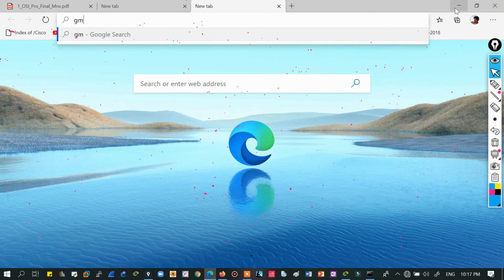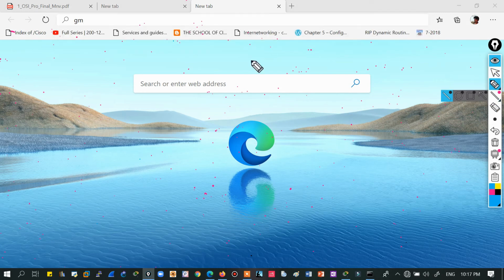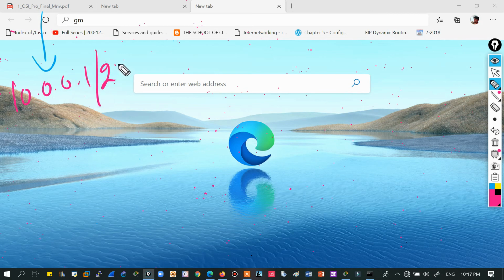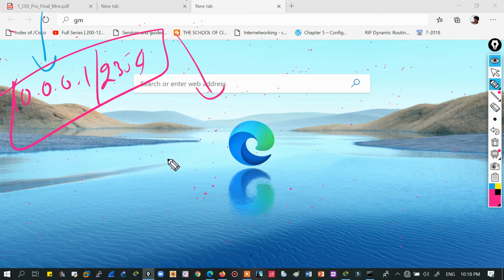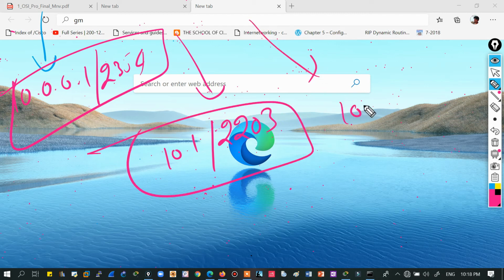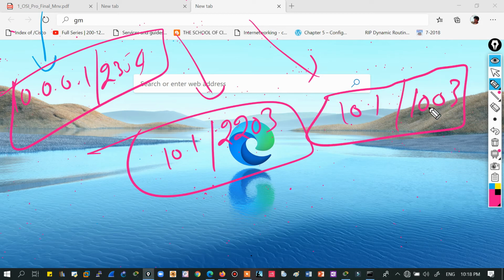So if I talk about this, when I'm opening a browser, this first one adds its own port number. The IP is the same, 10.1, but it will say, okay, my port number is 2354. This tab will say, okay, the IP is the same, but my port number is 2203, like that. Each will add a different port number, and so on.